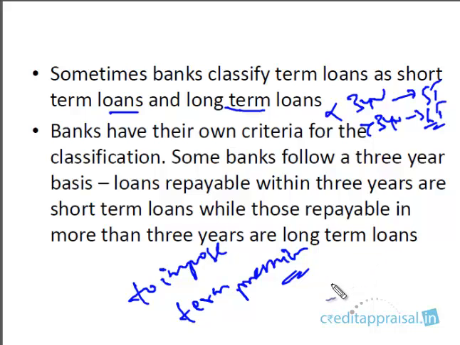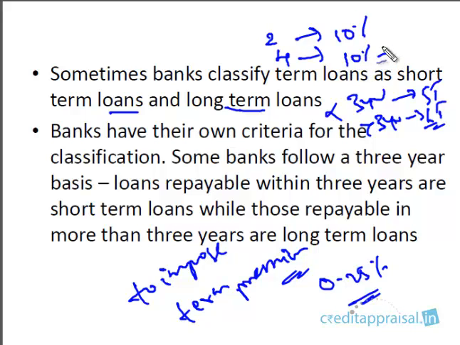Say, for example, a term premium. Let us say it is 0.25%. So what the bank is saying is, if you borrow a loan whose repayment is say only 2 years, we'll stipulate 10%. But if you borrow a loan whose repayment is 4 years, that is more than 3 years, we'll charge not only 10% but a term premium, in this case 0.25. So we'll charge 10.25.